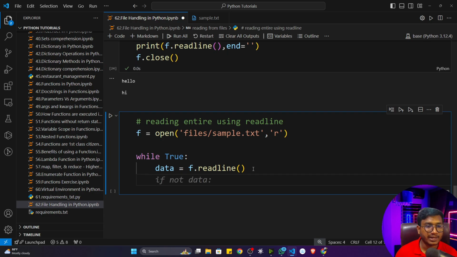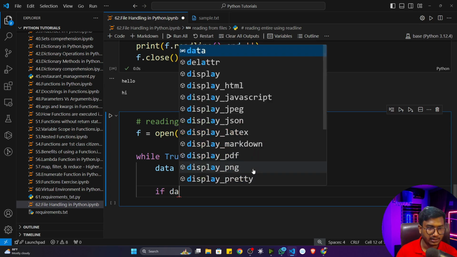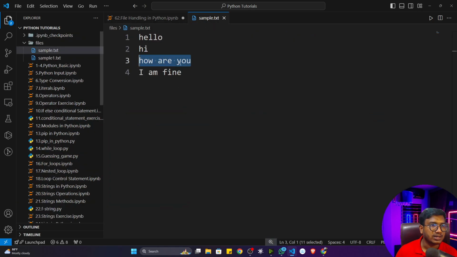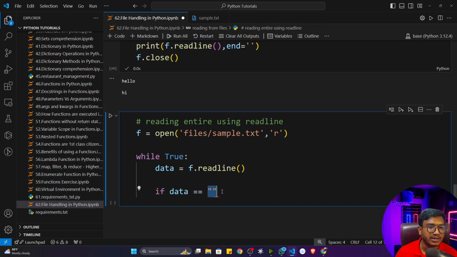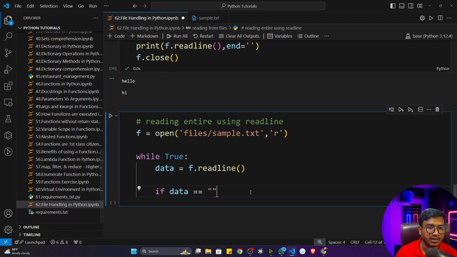And I also need to break this loop, so I need to write a condition. I'll write if not data. It will do the read operation first of this line, this line, this line. Once the last line is done, it will go to the next line and there is no text, so it will return an empty string. Whenever it goes past the last line, it will return an empty string. Whenever I get an empty string, I simply need to break this loop.